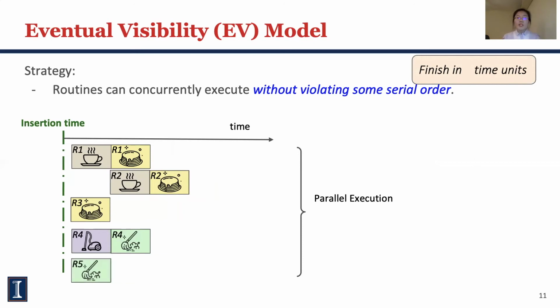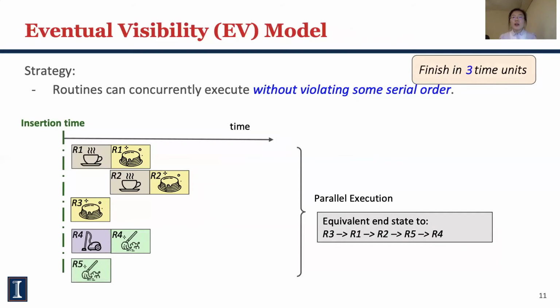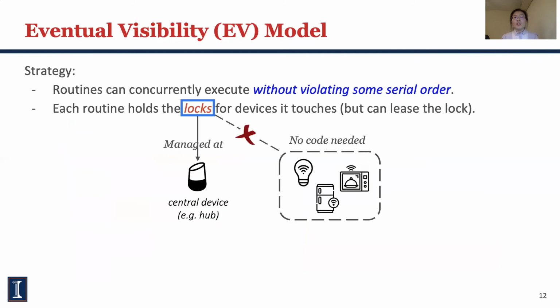In the example placement shown here, it takes 3 time units to finish, and the 5 routines end with the system state equivalent to if running them in order 3, 1, 2, 5, 4. This is the eventual visibility model that we have. The way we achieve this design is by using locks. Note that the locks here are all held at the central device. All SafeHome logic sits here. No code is needed at other smart home devices.